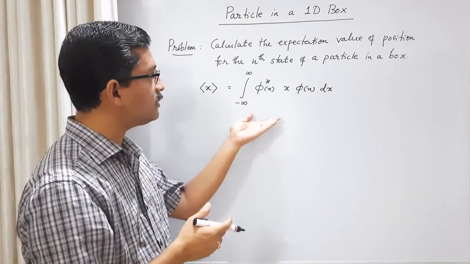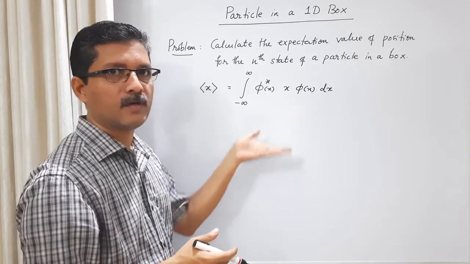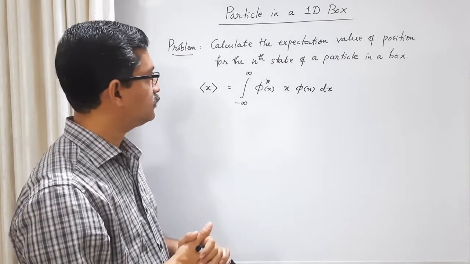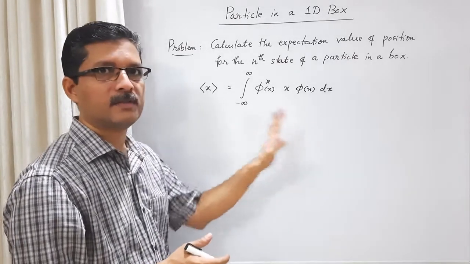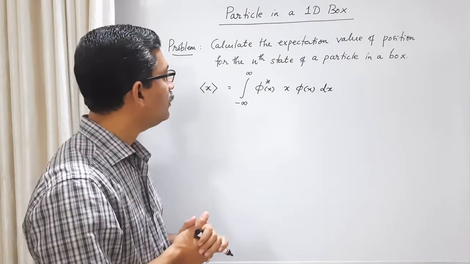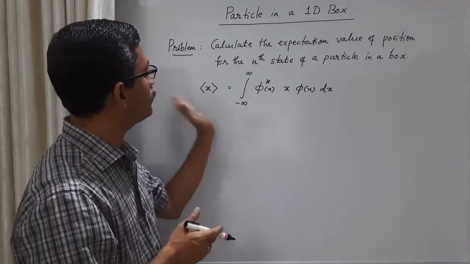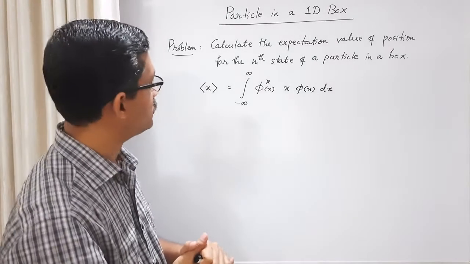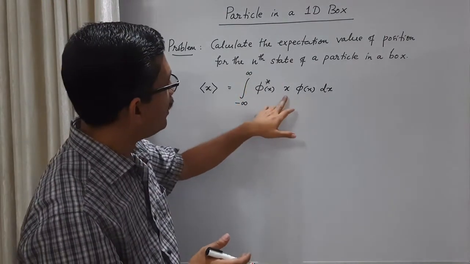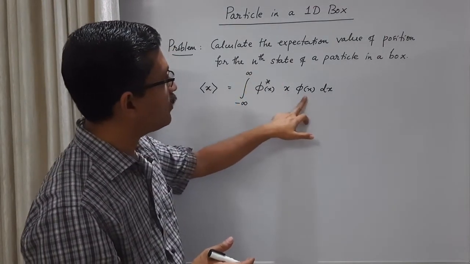If it is not normalized, there is a term in the denominator, integral phi star phi dx. So if the wave function is normalized, integral phi star phi dx is 1. So for a normalized wave function, this is how we calculate the expectation value of position. Integral phi star x, this is the position operator, phi dx.